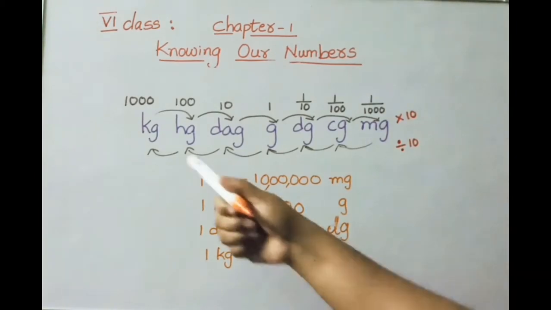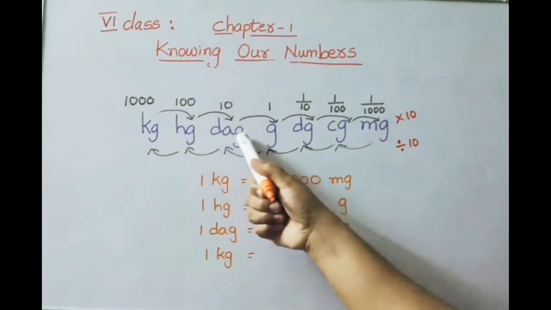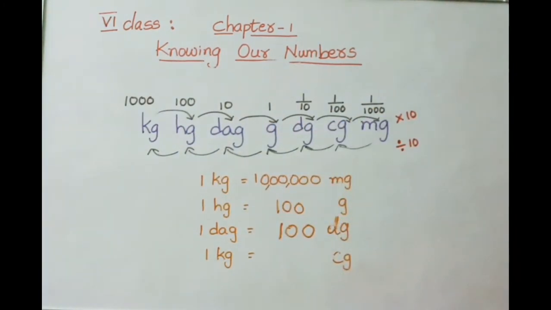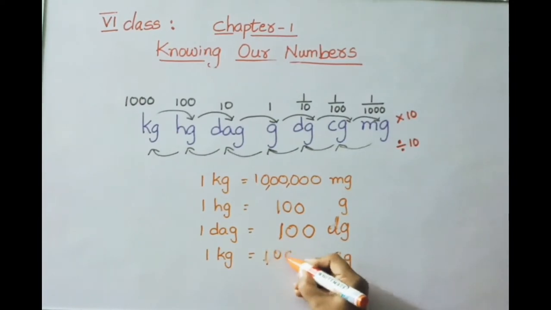Now see here, 1 kilogram equals how many centigrams? Count how many places: 1, 2, 3, 4, 5. So write down 1 followed by 5 zeros. That means 1 lakh centigrams.